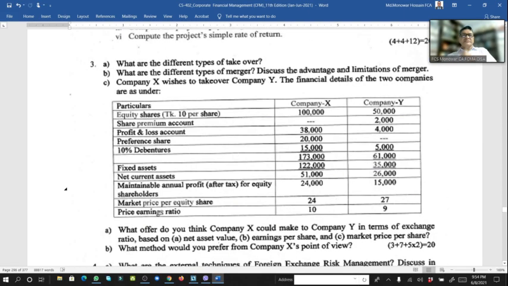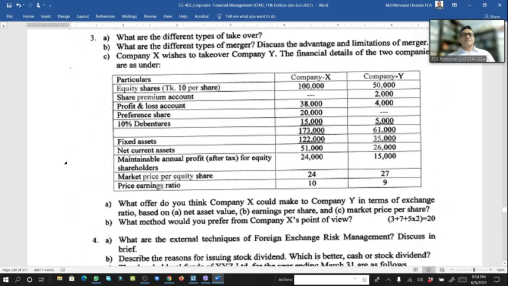The question is this one. C. Company X wishes to take over Y. The financial details of the two companies are: equity share 1,50,000, share premium account 2,000, profit and loss 38 and 4, preference share 20,000 and nil, 10% debenture 15,500 and 5,000, and fixed asset. And this way, all the things here. Market price of equity share 24 and 27, price earning ratio 10 and 9.